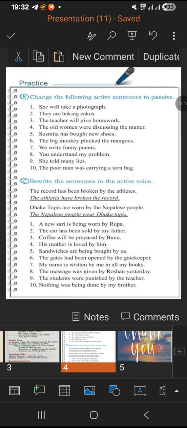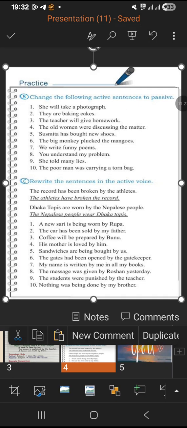She will take a photograph. This is the subject taking the photograph. The photograph was taken by her. That's the passive voice. They are baking cakes. The cakes are being baked by them. I think we can change it.